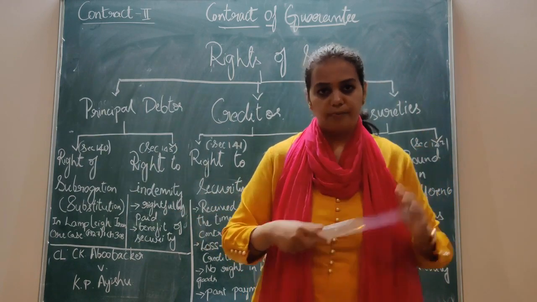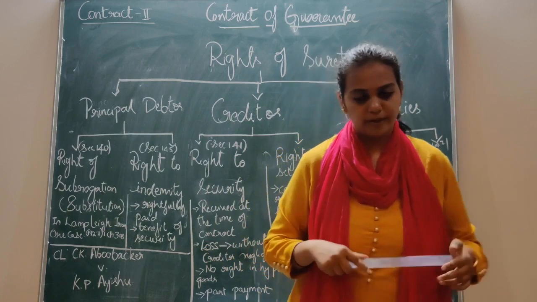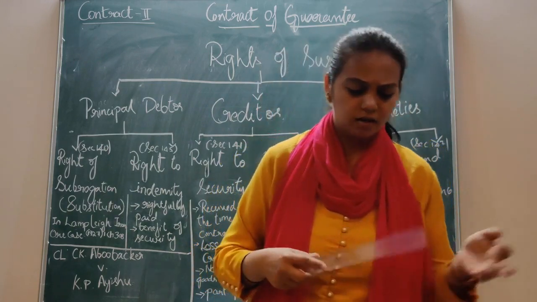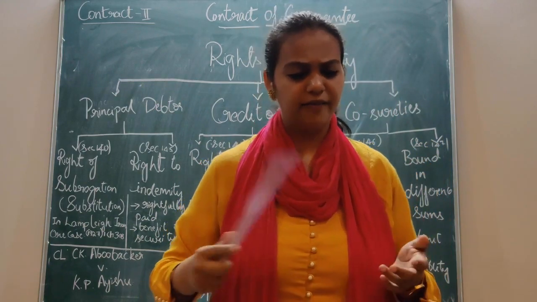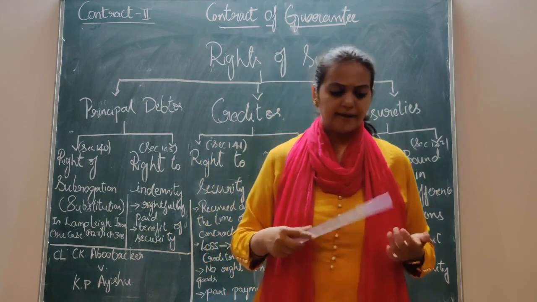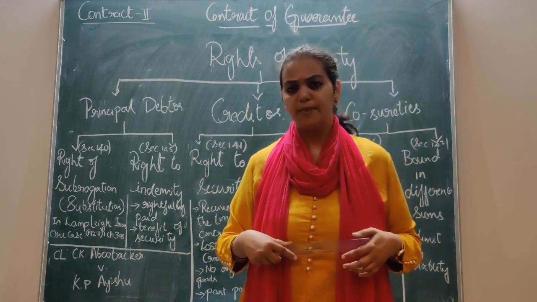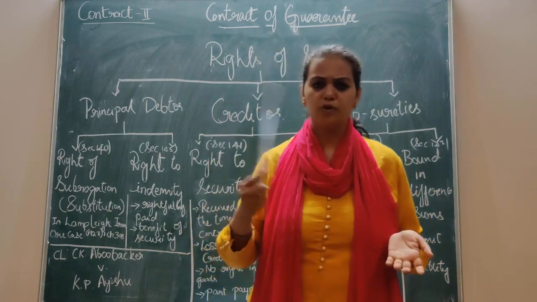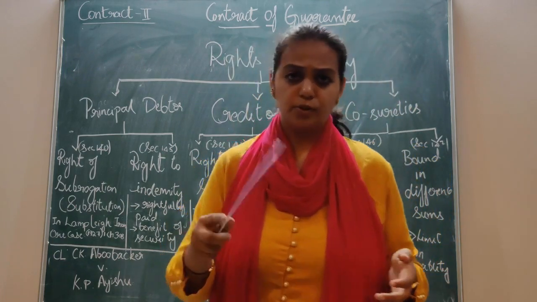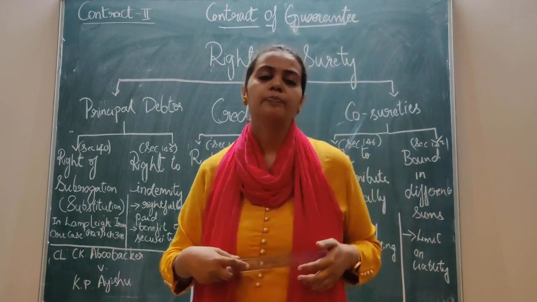A takes a loan from B, the principal debtor takes a loan from the creditor for 5,000, and there is a surety for that. C becomes a surety, and they've entered into this contract and everything is fine, but the principal debtor makes default in his payment. They approach the court, and finally the court says that the surety and the principal debtor have to pay.